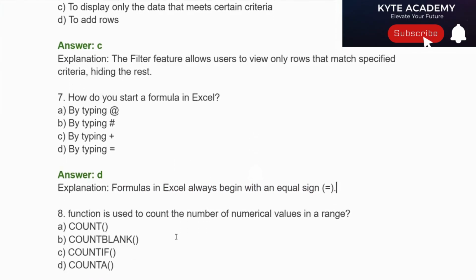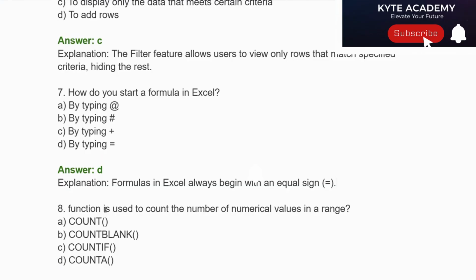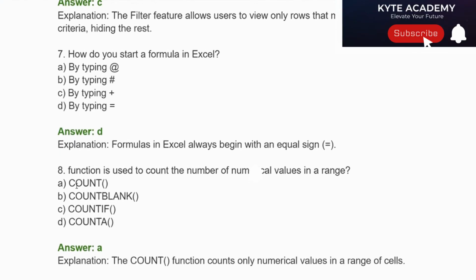Question number 8. Which function is used to count the number of numerical values in a range? Option A. Count. Option B. Count blank. Option C. Count if. Option D. Count A. Correct answer is Option A. Count. The count function counts only numerical values in a range of cells.